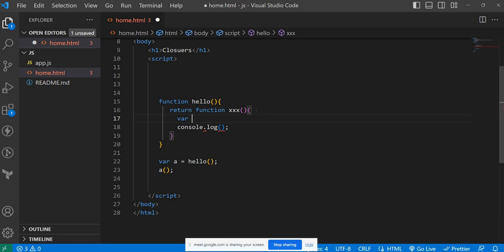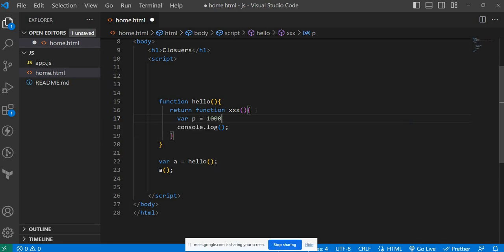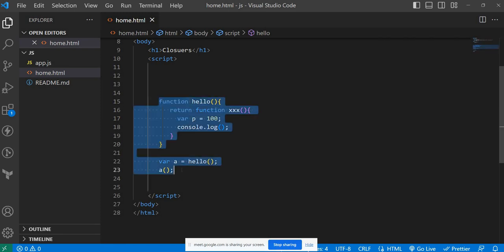Just suggest me a variable name. Okay, let's go with p. What is the value of p? The 100. Otherwise, let me make it simple like Akshay Saini.